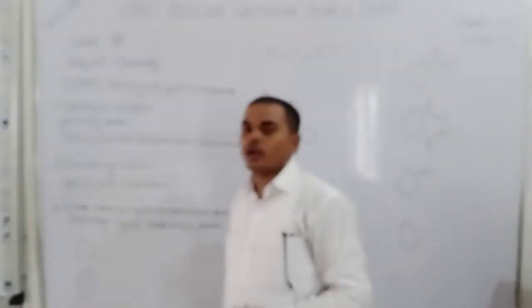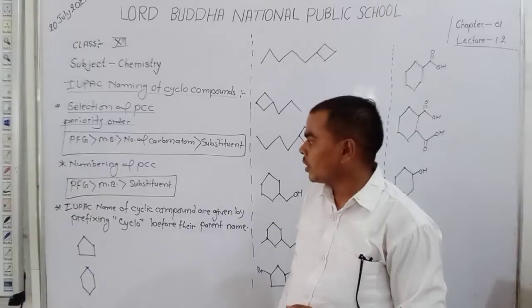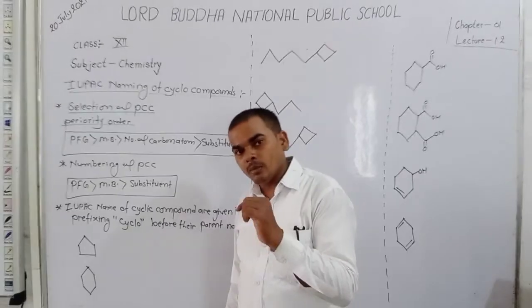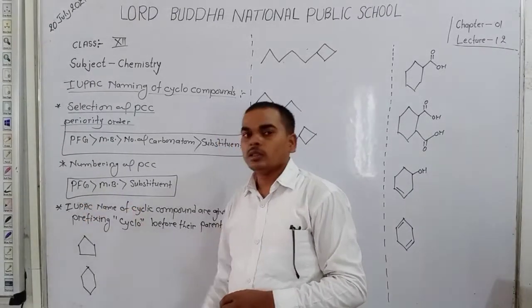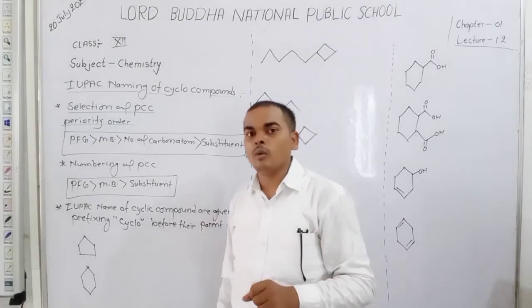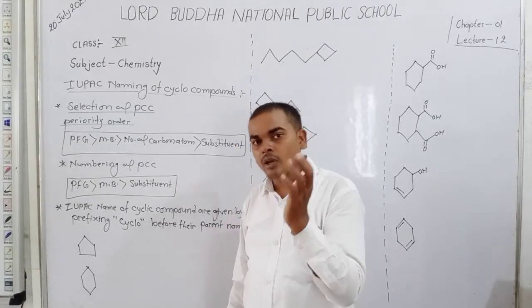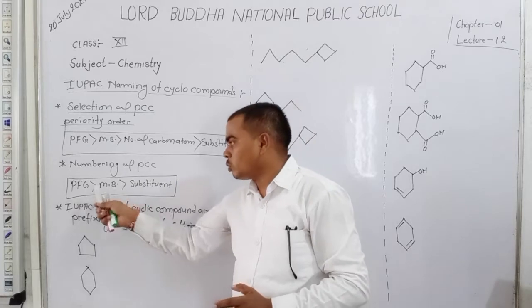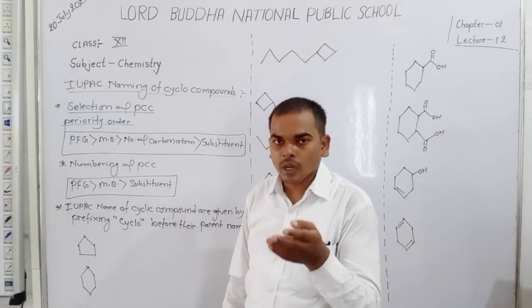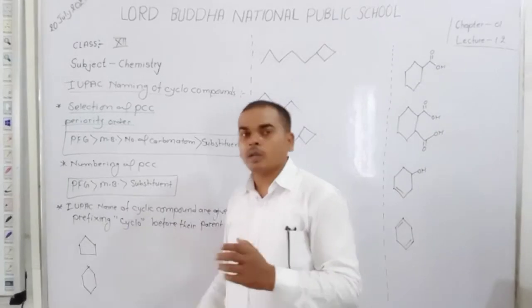Numbering of PCC, parent carbon chain. The same concept applies here. Firstly, for numbering, give the priority to the principal functional group. If a functional group is not present, then give the priority to the multiple bond.